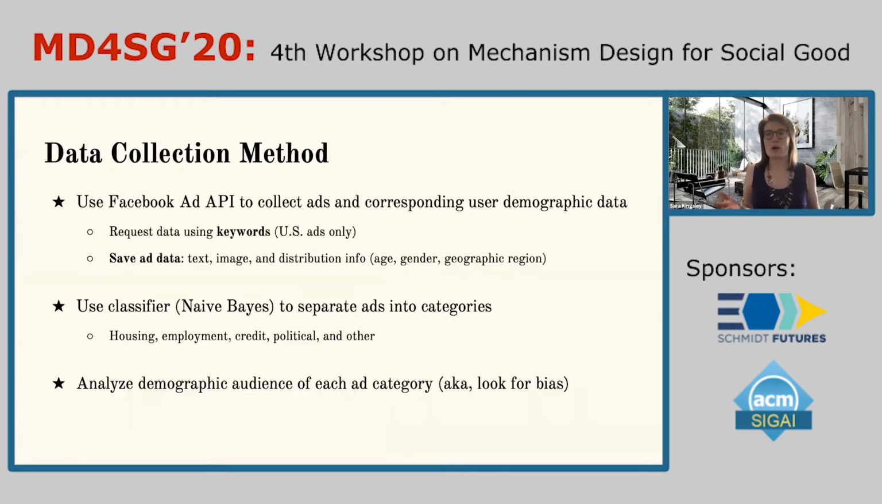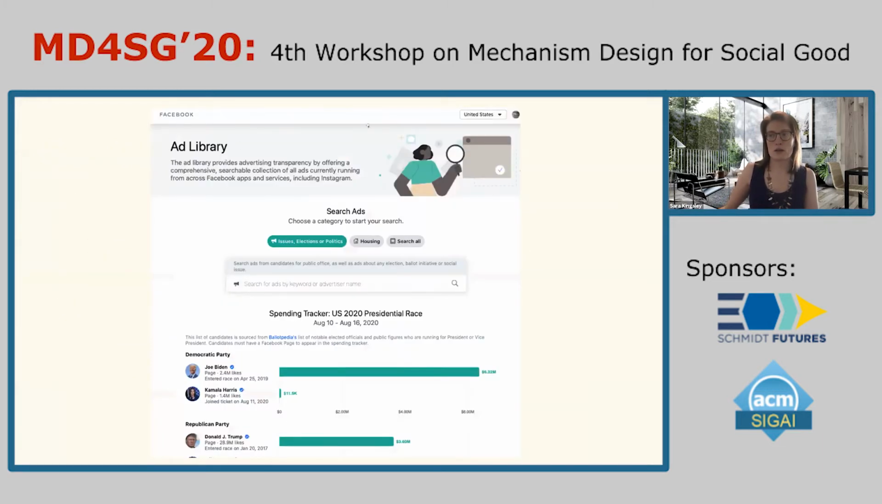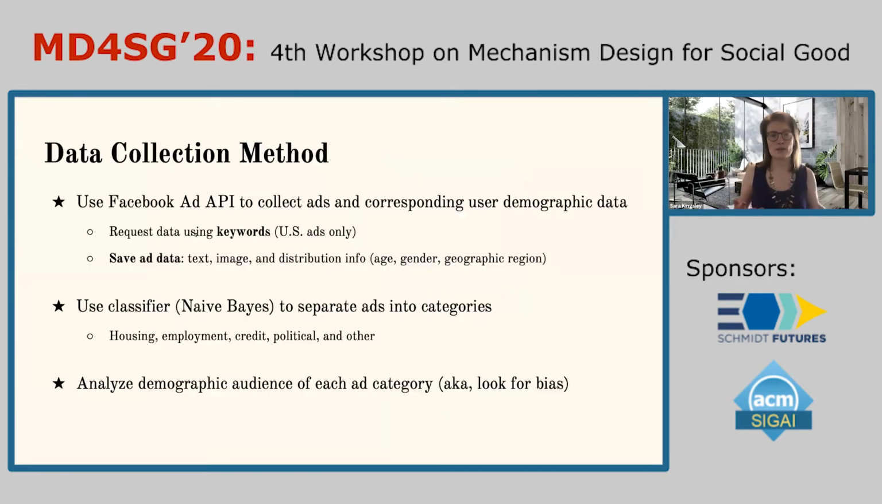So how did we go about our audit? Well, following the 2016 election, Facebook created an ad library in which ads published to the platform are archived. And so here's the front page of the ad library. And accompanying this ad library is an API that developers can use to download lots of ads. And so what we did is we used keywords to request ads from the API.